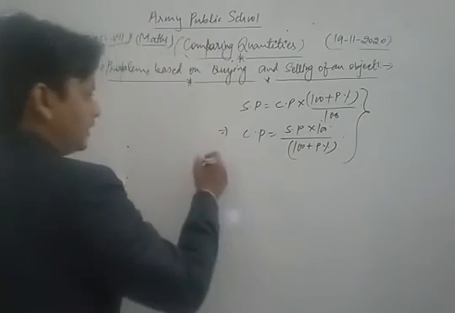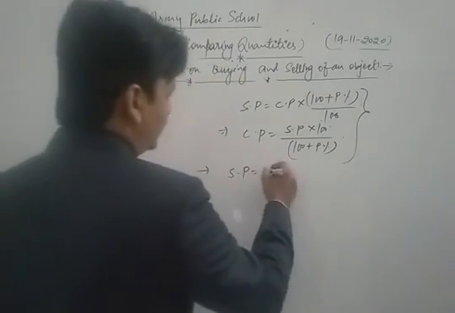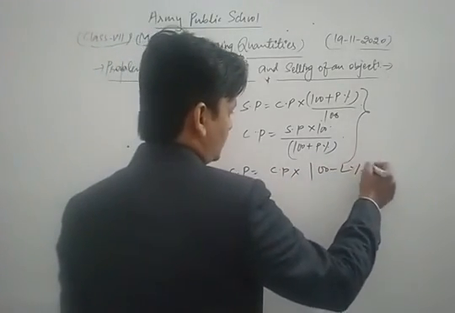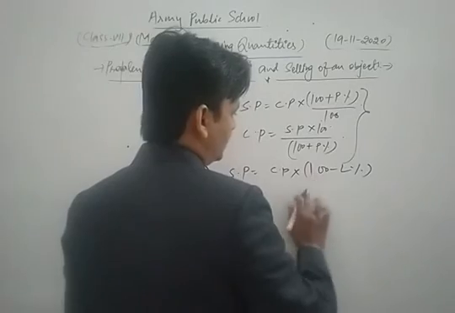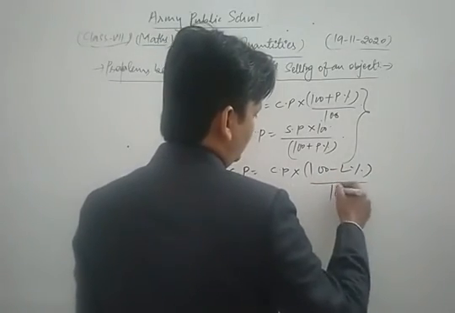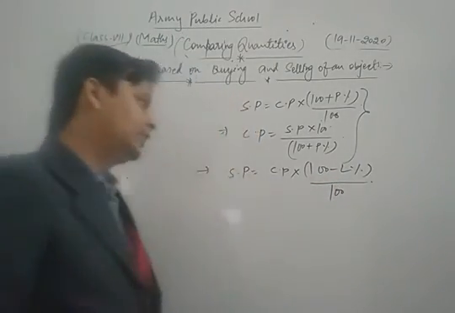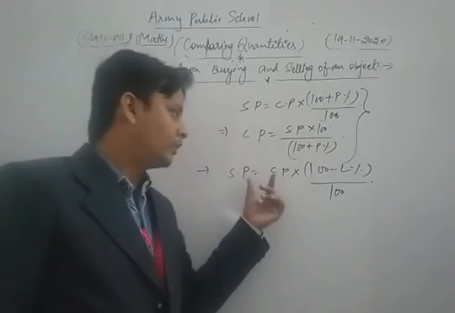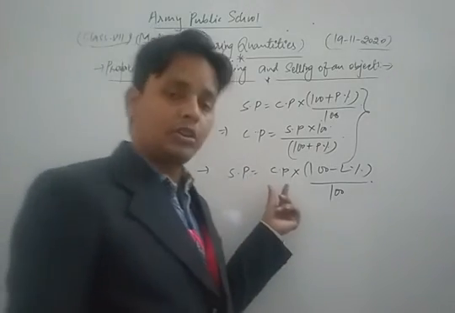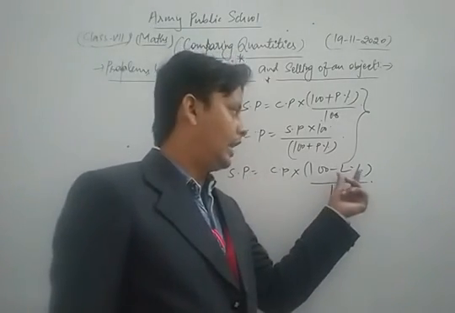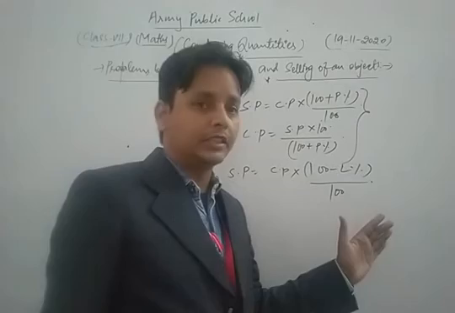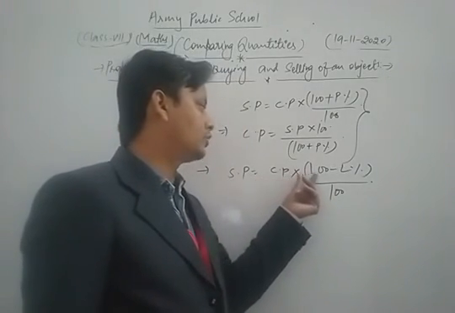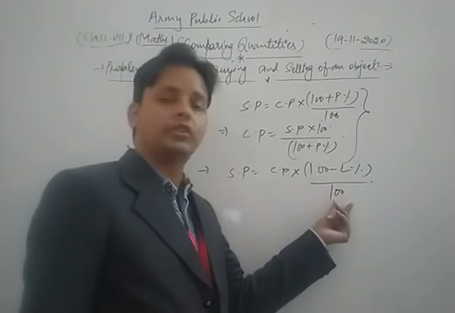Similarly, the second one is the formula for the selling price, which is equal to cost price into (100 minus loss percent) upon 100. Dear friends, this formula is applicable when cost price and loss percent are given.